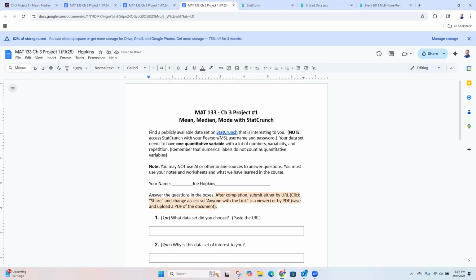All right. So what we're going to do today is find a publicly available data set on StatCrunch that is interesting to you. Your data set needs to have one quantitative variable. Lots of numbers. So remind me, what is quantitative again? What does that mean? What does that look like? Numbers we can do math with.